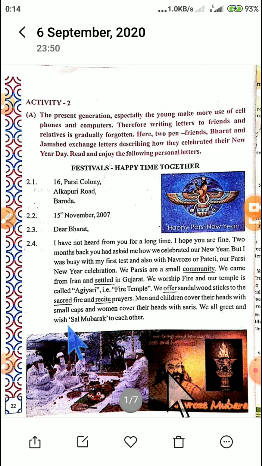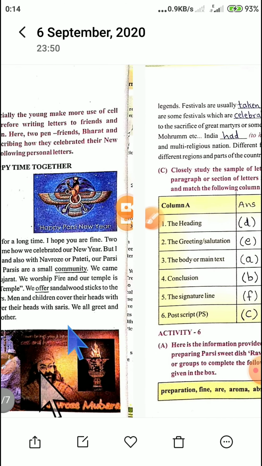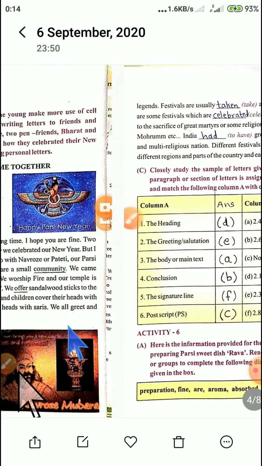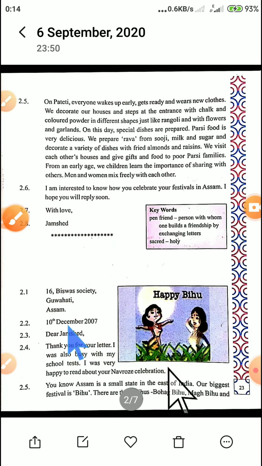Now see students, here we have got the answer. I have already told you the first part, the heading is D. Let's begin with the heading.